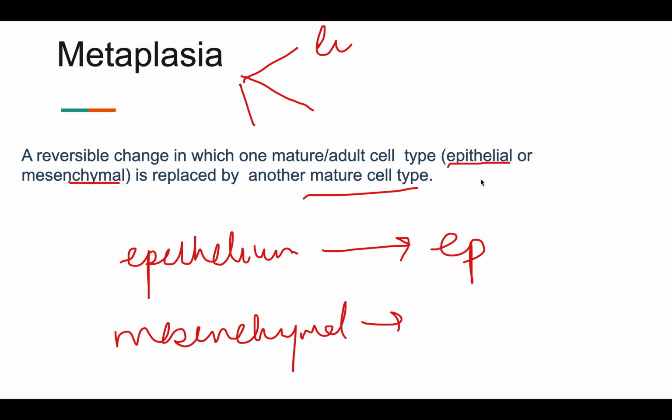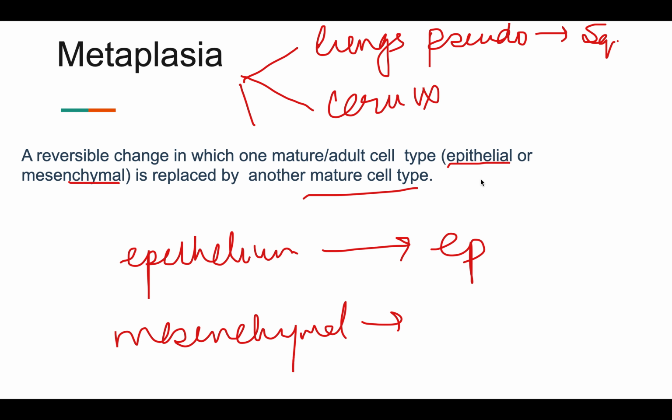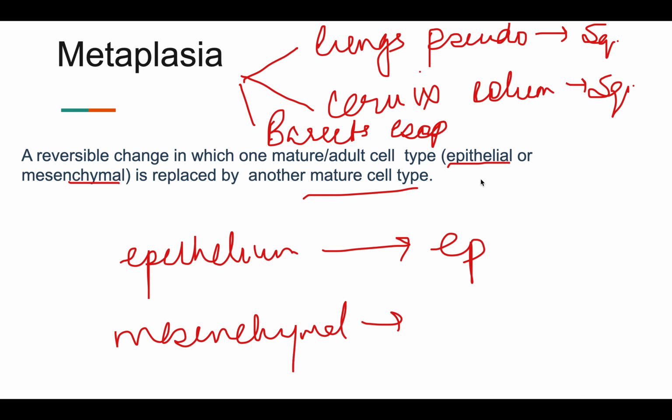First is in the lungs, where you see pseudostratified columnar epithelium going into squamous epithelium. In the cervix, where you see again columnar epithelium going to squamous, and then Barrett's esophagus. These are 2-3 very important examples of metaplasia.